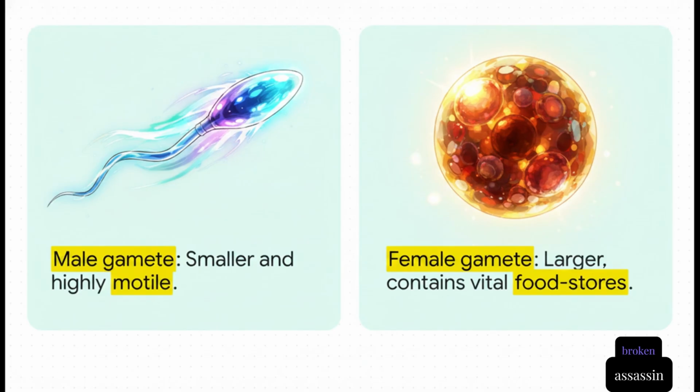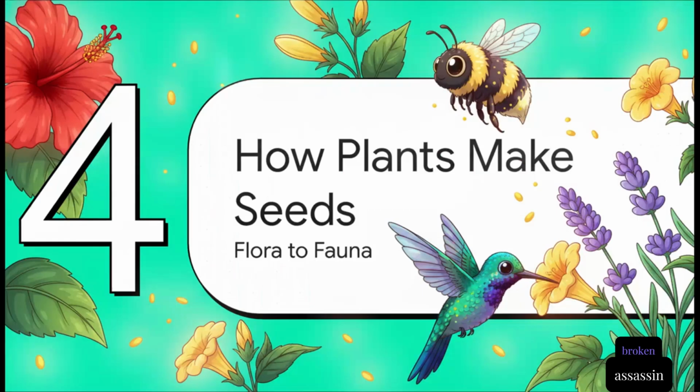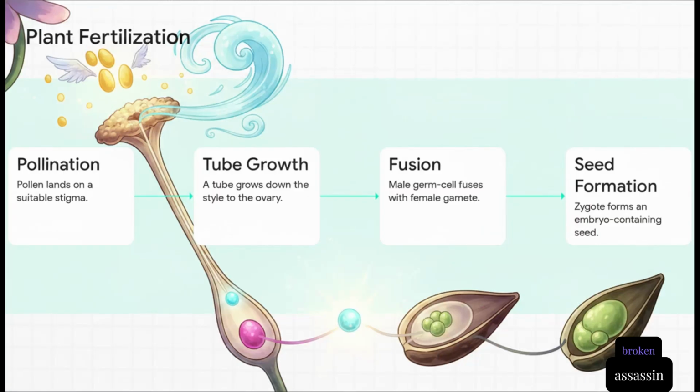The other germ cell became much smaller and highly motile, literally designed to travel to the female gametes, and this is the male gamete. Let's see this mechanism in action in Section 4, How Plants Make Seeds, from Flora to Fauna. This sequence highlights the beautifully logical journey of fertilization in flowering plants. First, the yellowish pollen, which is the male part, gets transferred by wind, water, or maybe a buzzing bee, and lands on the sticky stigma of a flower.